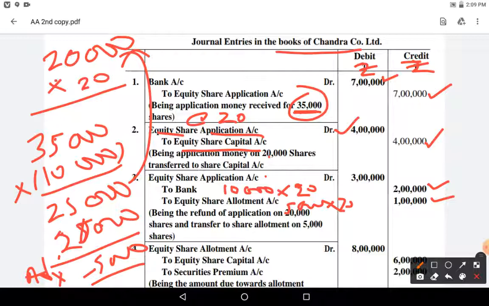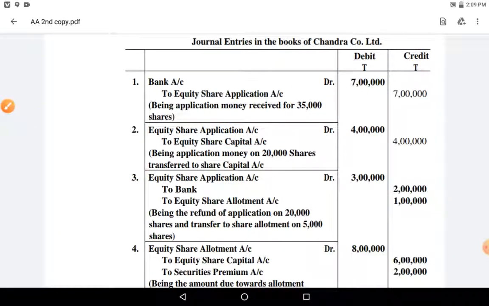So equity share application credited how much? 7 lakhs. In the next 4 lakhs you have debited, again you have debited 3 lakhs. So total 7 lakhs is matching application account. That's it. Clear till here? Very good.